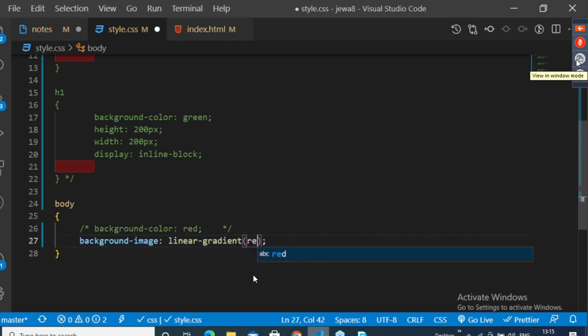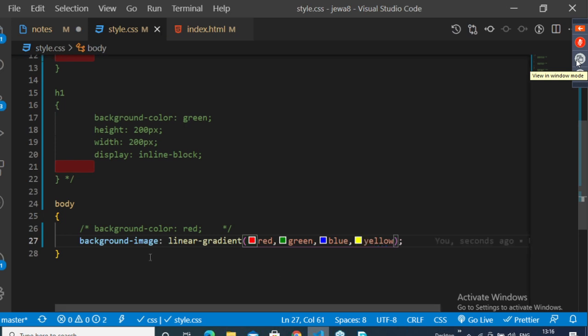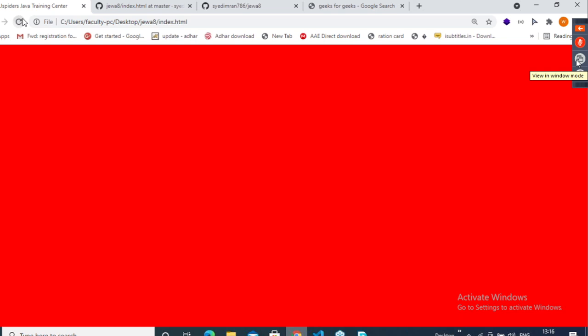So I will pass some colors like red, comma, green, comma, blue, then yellow. You can pass n number of colors. Line by line, it is going to display the colors on the web page. Save this, go back, reload the page.